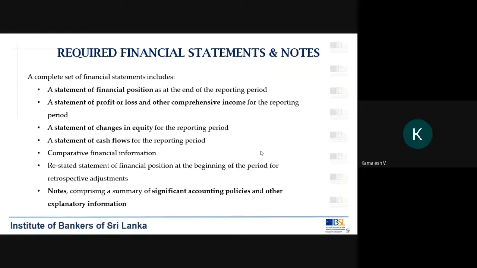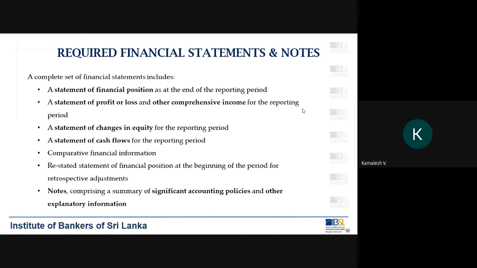When you correct those, in accounting you have to prepare or adjust them retrospectively. The term is retrospective adjustments. When you do an adjustment of that kind, you have to go and adjust your financial statements.